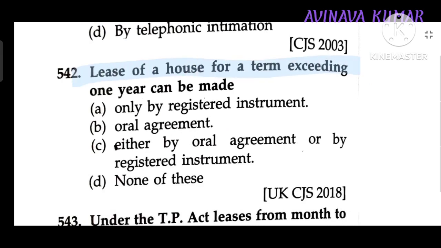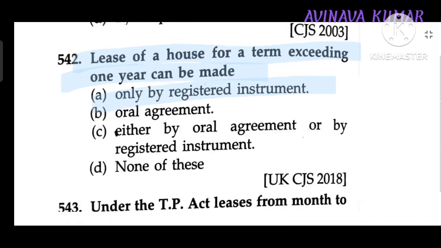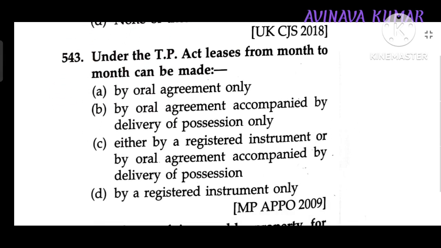Lease of a house for a term exceeding one year can be made only by registered instrument. Under the TPA Act, a lease from month to month can be made either by registered instrument or by oral agreement accompanied by delivery of possession.